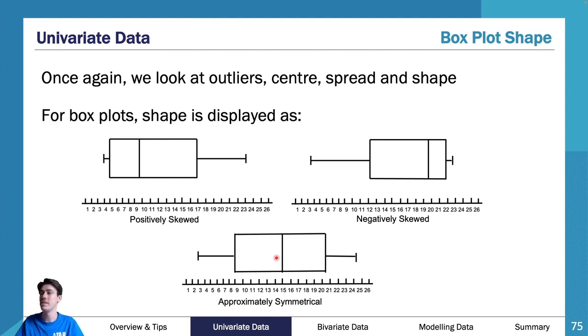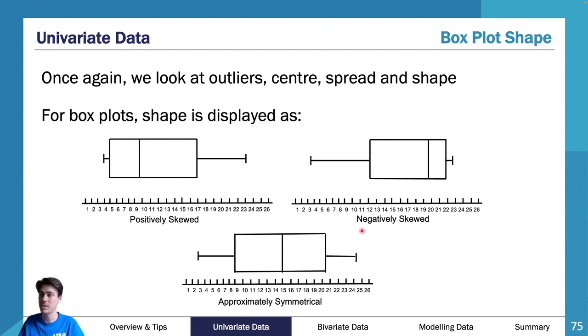As you can see here, this is a positively skewed box plot. Sorry, these ones have the correct axes. This is what the numbers on the axis are meant to look like. I do apologize for them getting a bit squished. As you can see here, we have a positively skewed box plot. On the next one, you've got a negatively skewed box plot.